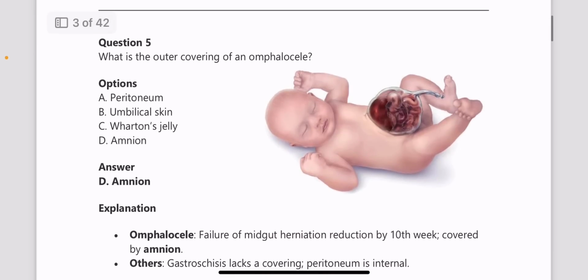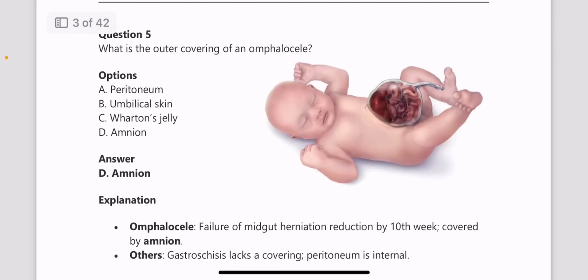Next one, what is the outer covering of an omphalocele? This is a relatively easy question and a question which you should not miss out, because most of the students, like 90% of the students attempting NEET PG, will be answering this correctly. And so if you get this one wrong, then you will be lagging behind in the competition. So don't give a chance for that.